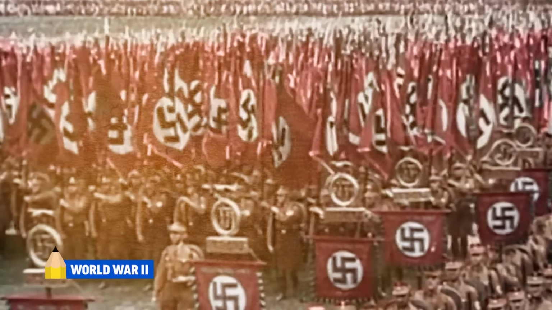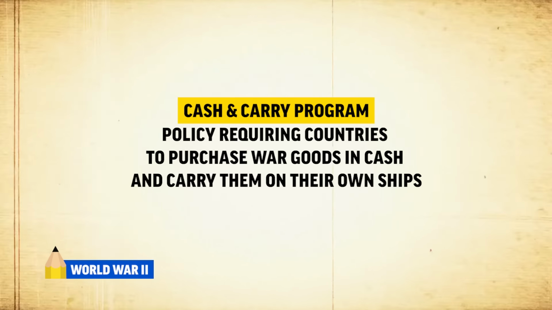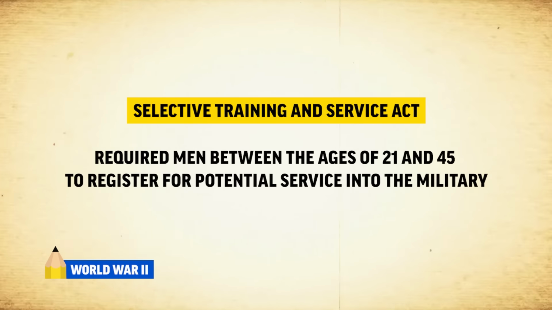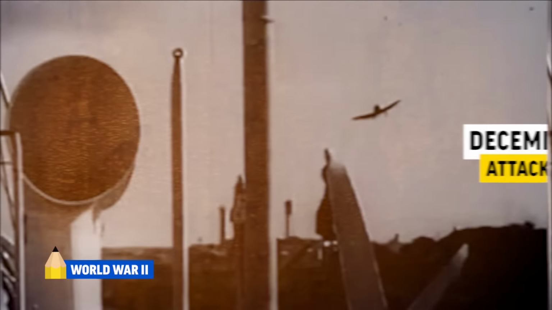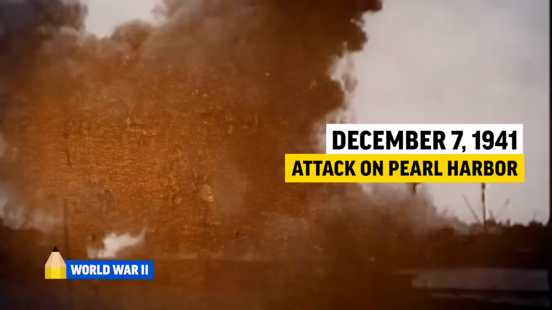As tensions mounted in Europe with the rise of fascism, America passed a series of neutrality acts, but gradually got more involved with the Allied cause. In 1939, FDR approved the Cash and Carry program, which was followed by the Lend-Lease Act in 1941. The Selective Service Act was also passed, which was America's first peacetime draft. Ultimately, the Japanese attack on Pearl Harbor on December 7, 1941, forced America to join the war.